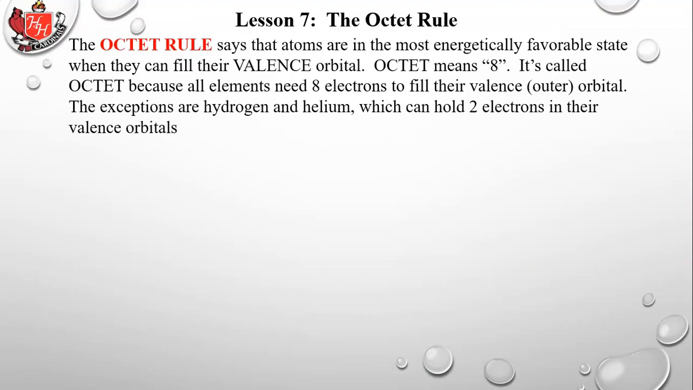So the Octet Rule says that atoms are in the most energetically favorable state when they can fill their valence orbital. Octet means 8. It's called octet because all elements need 8 electrons to fill their valence outer orbital. The exceptions are hydrogen and helium, which can hold 2 electrons in their valence orbitals.